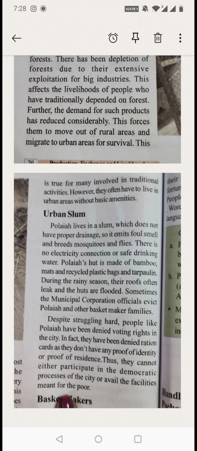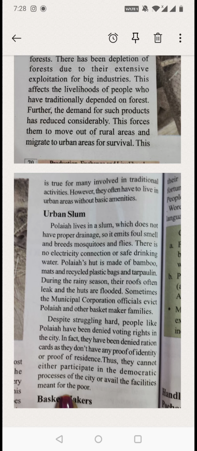Despite struggling hard, people like Polaya have been denied voting rights in the city. So they are working a lot, though they are struggling a lot in the cities. Then also they don't have a voting right. They can't vote for the person whom they want to vote for because they don't know how to go and vote and all.